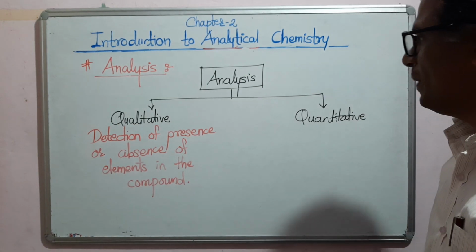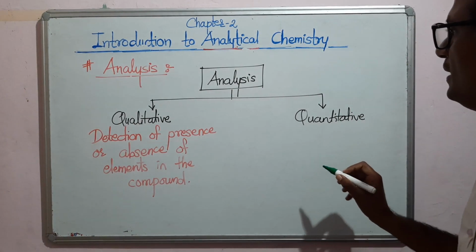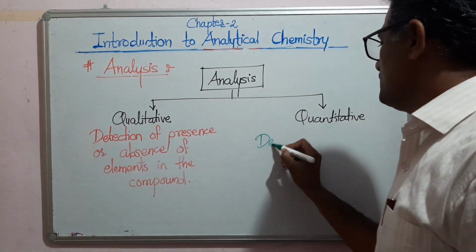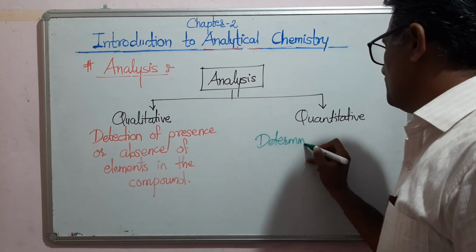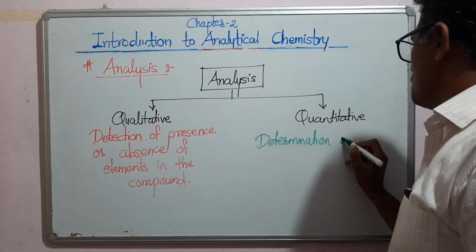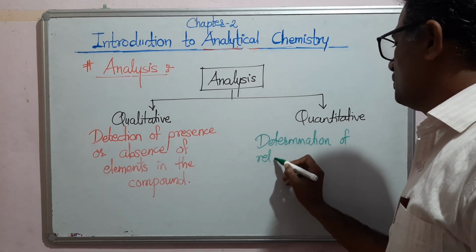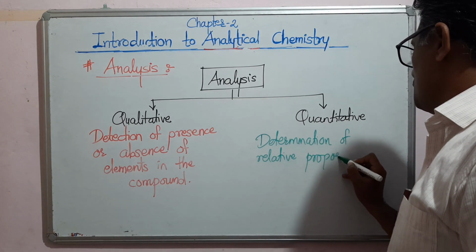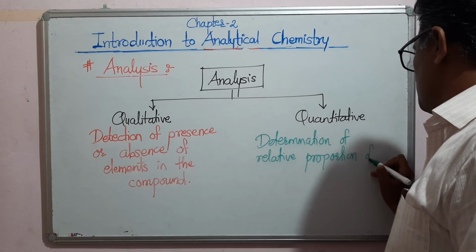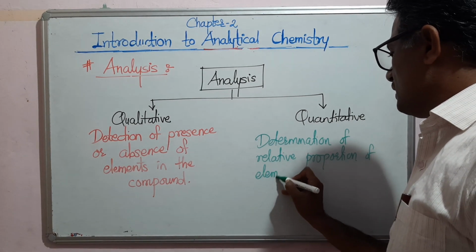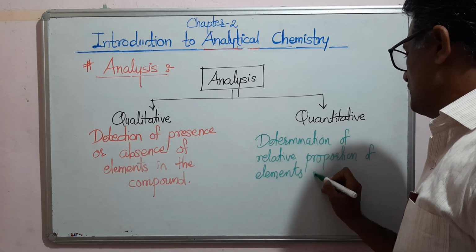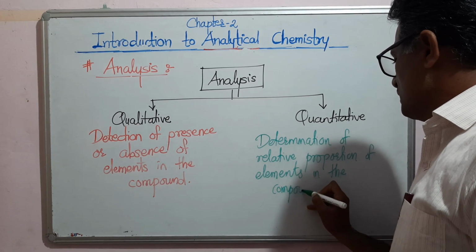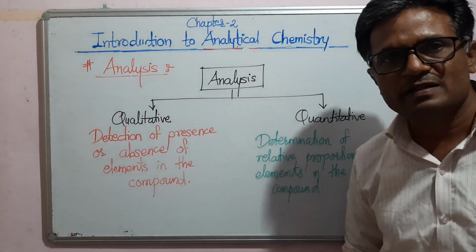And the second type of analysis, which is known as quantitative analysis, deals with the determination of relative proportion of elements in the compound. So that is known as the quantitative analysis.